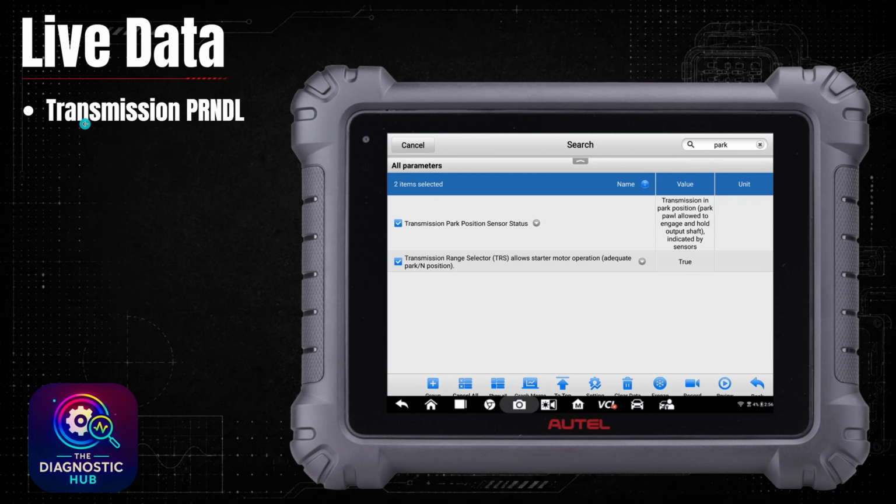Another one I wanted to check is transmission position. If this thing wasn't in park or neutral, that would prohibit it from starting, a neutral safety switch issue. This was good, as well as on the cluster, it also showed the correct gear selected for park, reverse, neutral, drive. No issues here with that. So I'm not seeing any issues in the live data for anything that would prohibit engine start on this one.